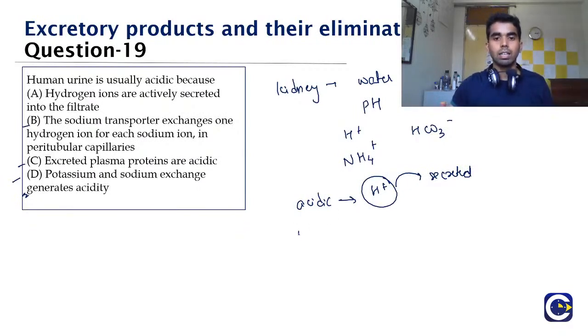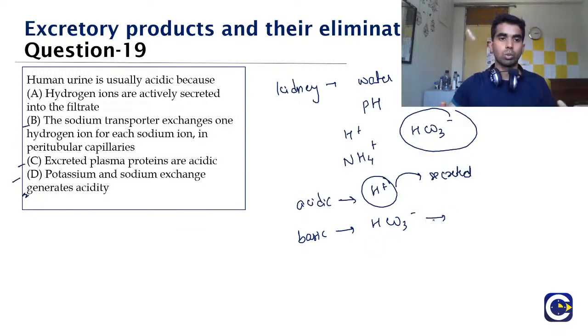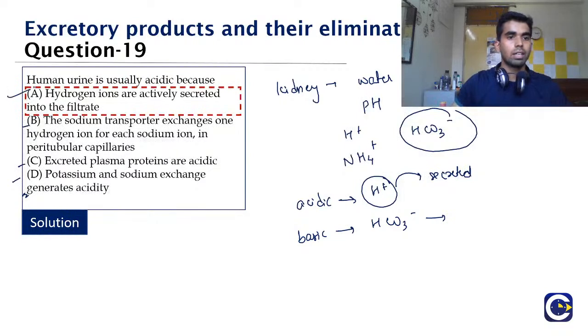And whenever there is a basic condition in our body, the bicarbonates are higher and the bicarbonates are secreted out so that the pH is maintained. So the correct answer for this question is option A, that is the excretion of these hydrogen ions that is occurring at the PCT, majorly at the PCT. It leads to acidity of the urine. So correct answer is option A, as you all have said.